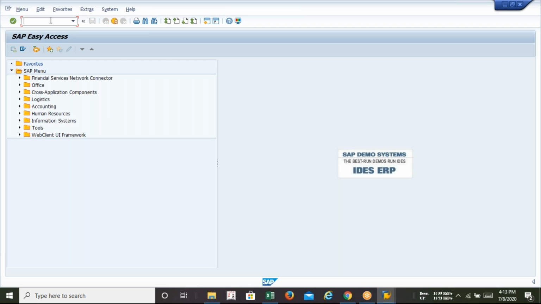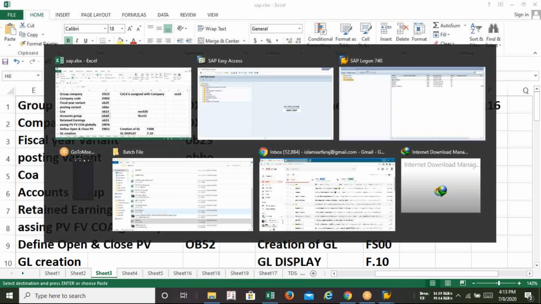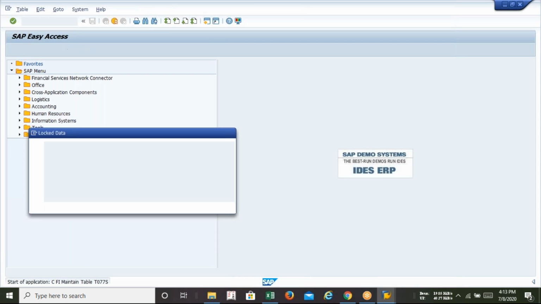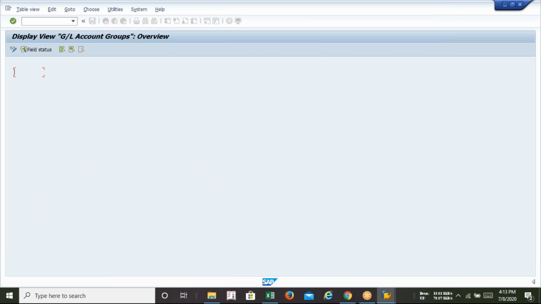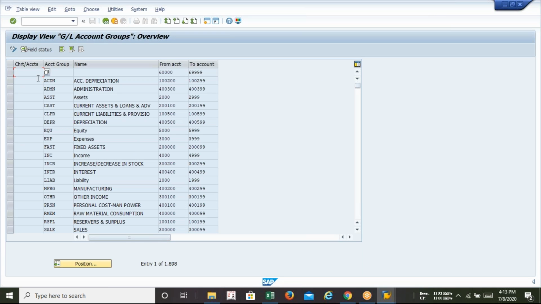It is locked by some other user, because on the server at the same time, at the configuration level, only one person can be allowed. So whenever you are sharing your user ID with your friends, just maintain a time slot so that everyone can practice in a smooth manner. It's not a bigger problem. Just wait for some time and it will get solved. If you select yes, you'll get only the display option. You will not get the creation option.